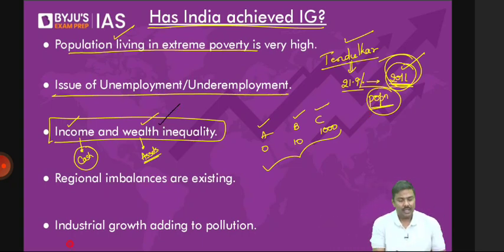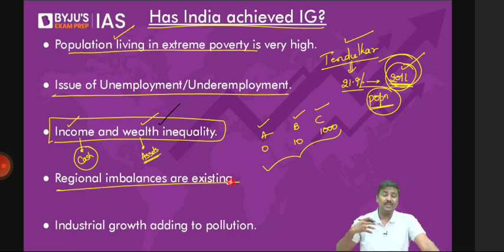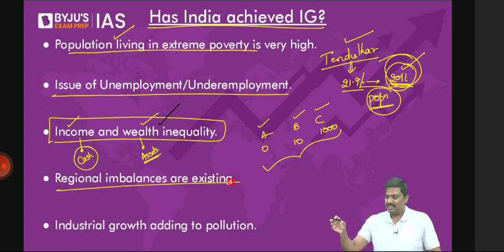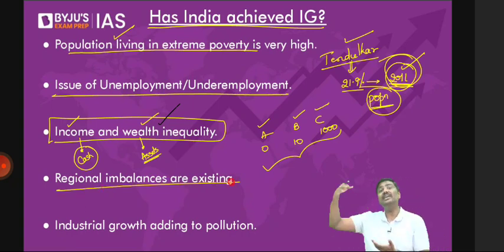Regional imbalances are still existing. 12 5-year plans were implemented. Even today, there is regional imbalance. Certain regions in a state are very well developed. Certain regions are not very well developed.